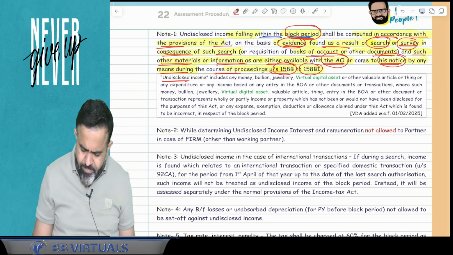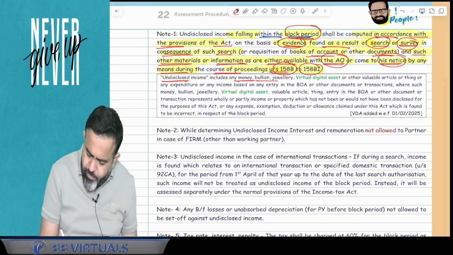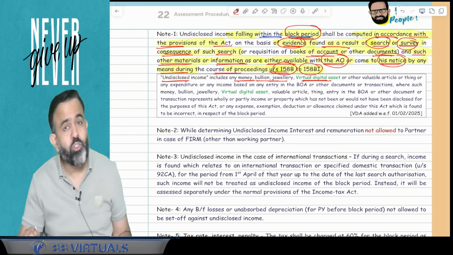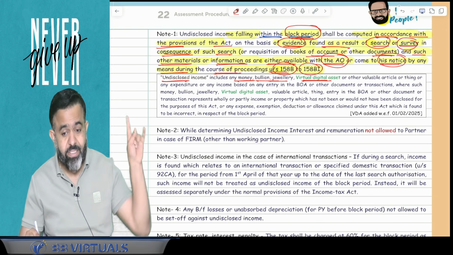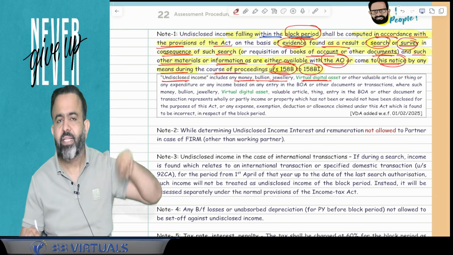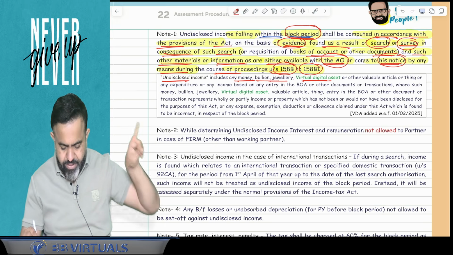So undisclosed income includes any money, bullion, jewelry or any other virtual digital asset. Virtual digital asset is covered from this year only, they have added the VDA, that is virtual digital asset.